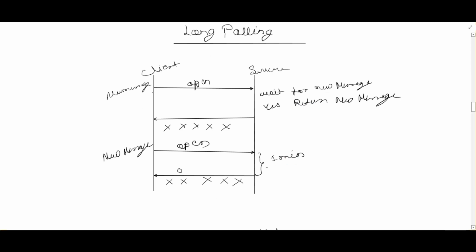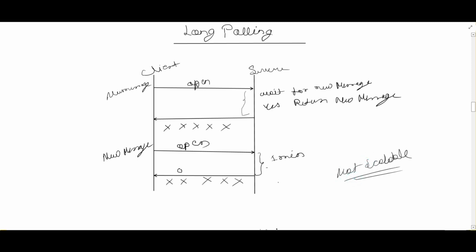How it works is that first the client opens the connection. It keeps the connection open for some threshold time, and then the connection is closed. And within the threshold time, if messages are available, the server sends the message back to the client. So this is how it works. But again, this is also not scalable, because the client holds the connection for a longer time.